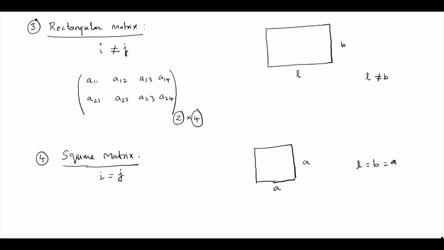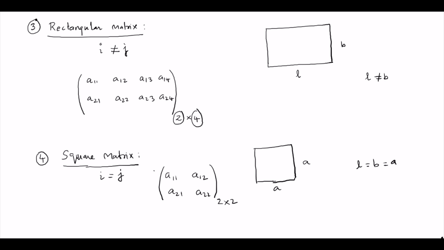For example, a 2 by 2 square matrix has two rows and two columns: A11, A12, A21, A22.